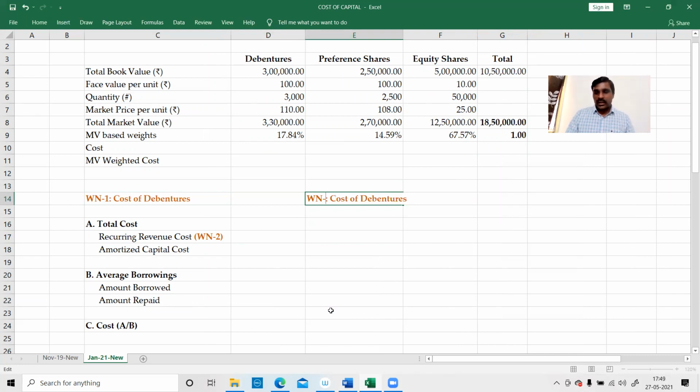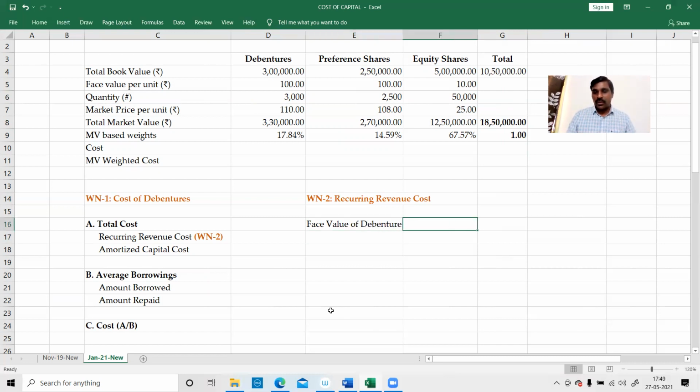Don't use the shortcuts. If you use the shortcuts, you can't understand the concept. So go with the standard procedure. Recurring revenue cost. What is the face value of each debenture?